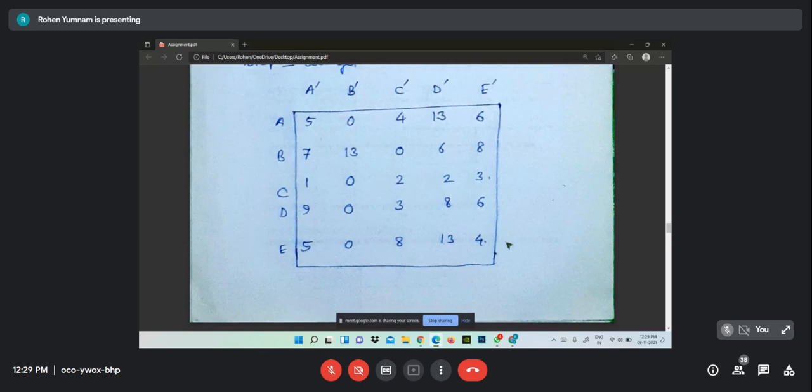And now then do the process for column. First column, what is the smallest element now? 1. Then what do you have to do? Subtract 1 from all the elements.